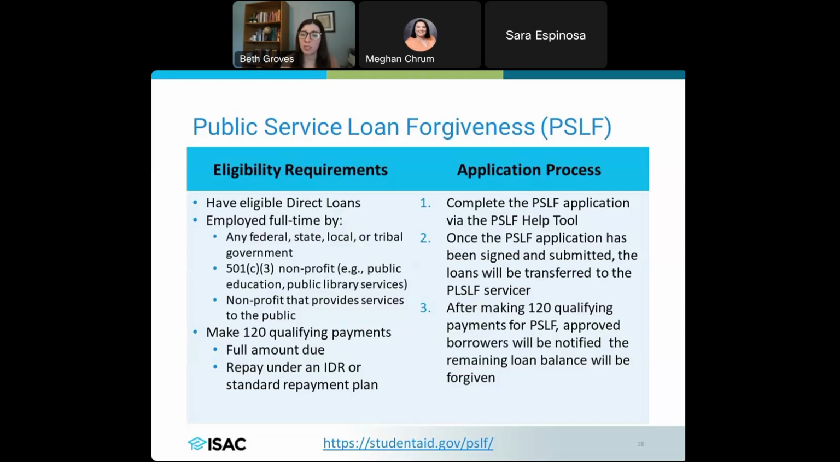Now, the application process has gotten pretty streamlined. There is a PSLF help tool. So that is where a borrower would do the application. It is available online. It's on the studentaid.gov site. Once they sign it and submit it, and the nice thing with this is that to get that employer certification for having worked for that employer, that's something that they can now send electronically. So it's a really streamlined process. Once that gets signed and submitted, the loans will get transferred over to that PSLF servicer. And then after those 120 qualifying payments for PSLF, if a borrower is approved, they're going to get a notification that the rest of their loans have been forgiven.